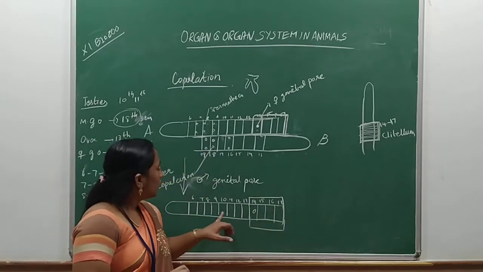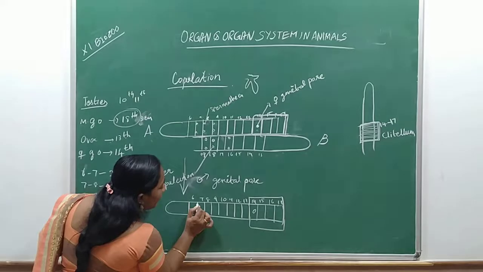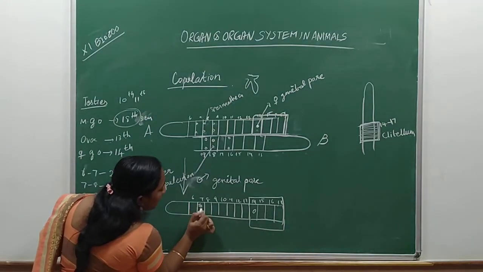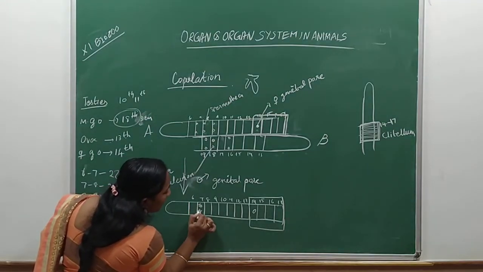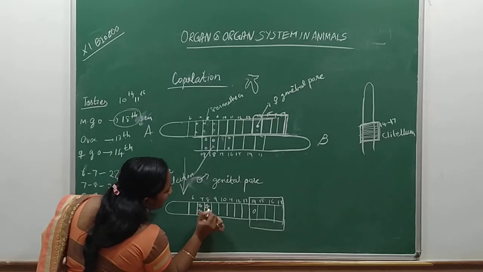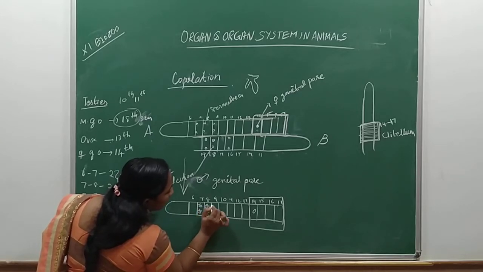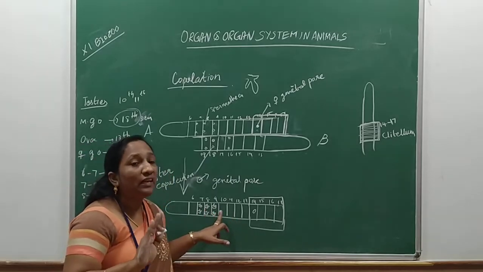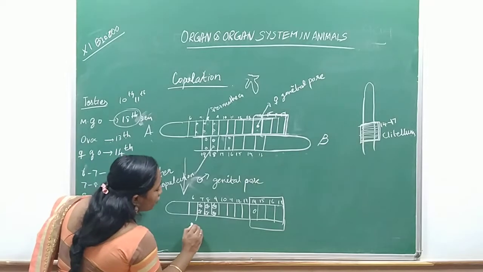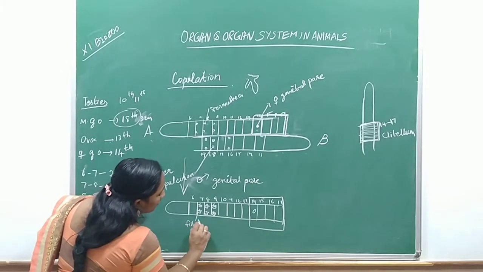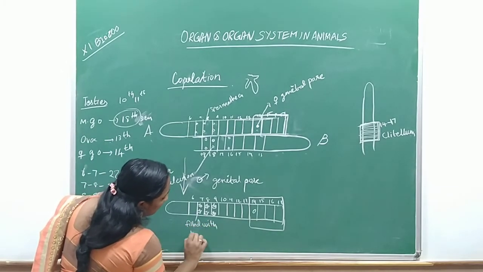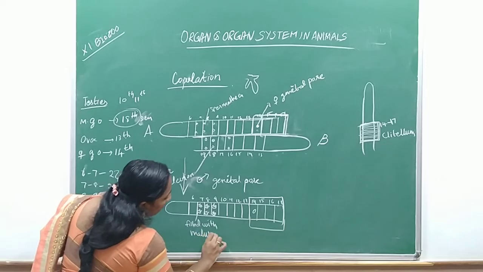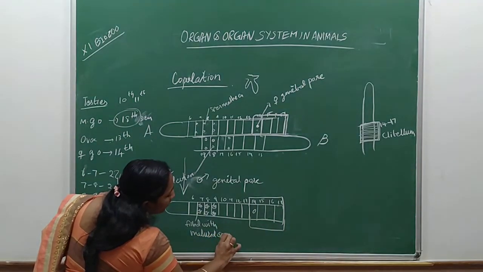Clear, children? So now the spermatheca is completely filled with sperm, matured sperm.